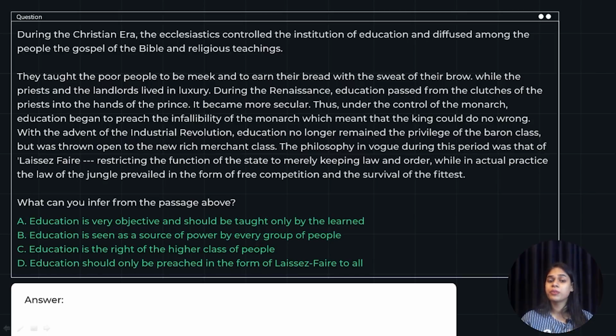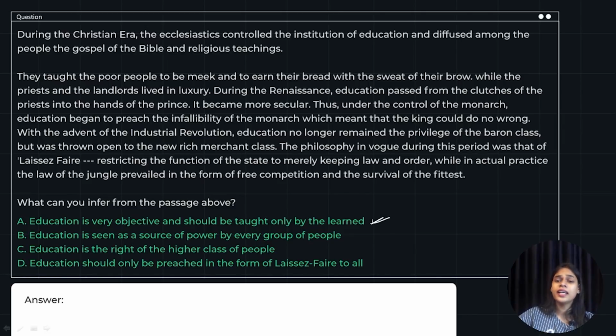What can you infer from the passage above? So it is an inference-based question. Options are: education is very objective and should be taught only by the learned. Education is seen as a source of power by every group of people. Education is the right of the higher class of people. Education should only be preached in the form of laissez-faire to all. So first option, education is very objective and should be taught only by the learned.